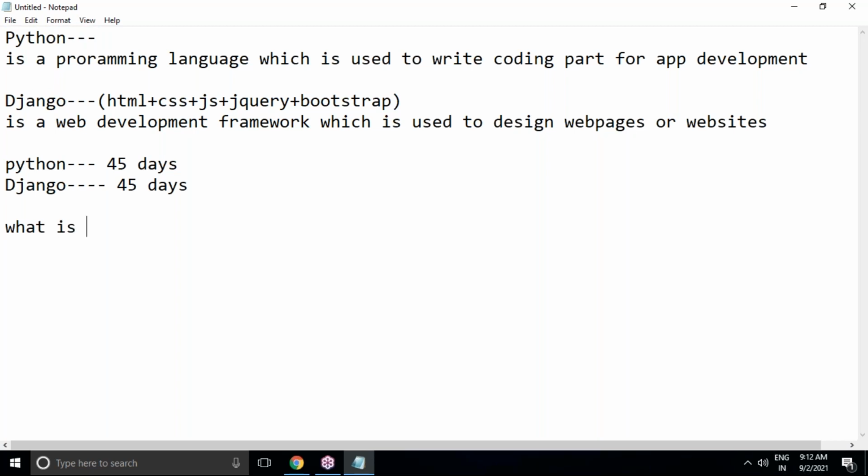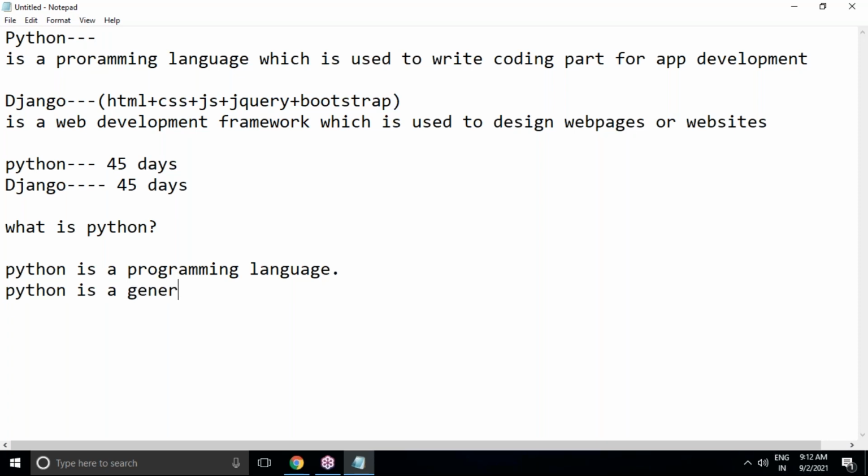So first of all, what is Python? If you are going to learn Python, you must be aware of what exactly Python is. Generally, Python is a programming language which is used to write the coding part for application development, as I said. Now, what type of programming language is it? Python is a general purpose programming language.